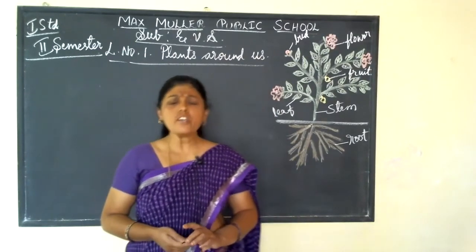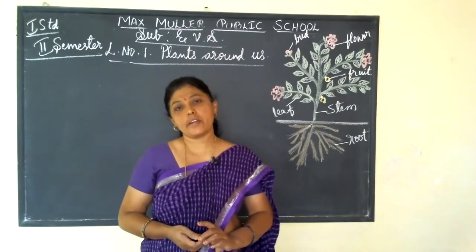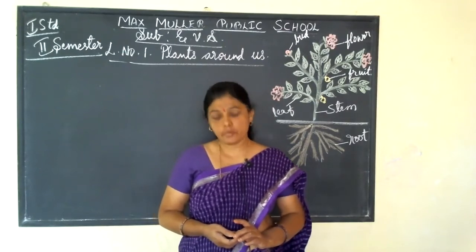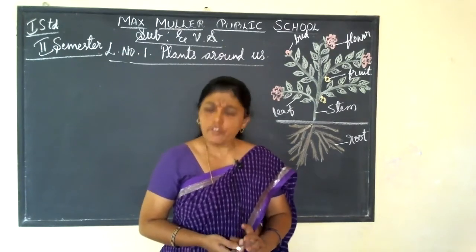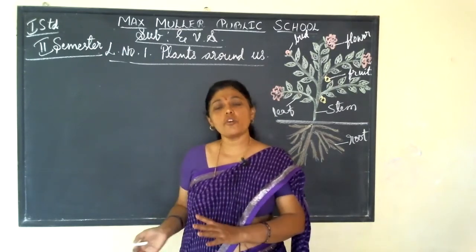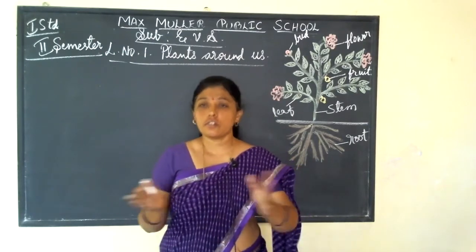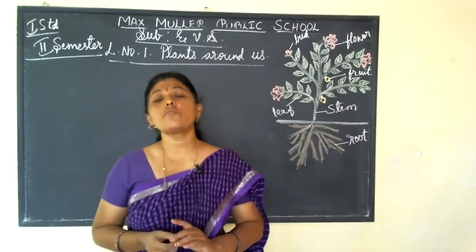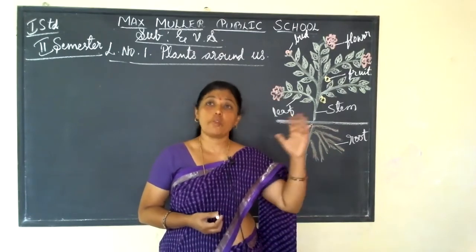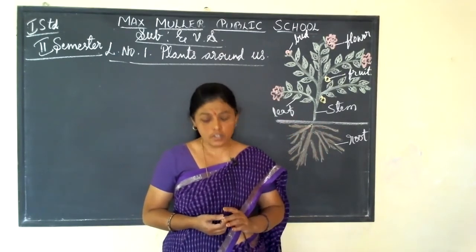So we are seeing many types of plants around us. Every day we are seeing many types of plants around us. Wherever you go outside, if you come out from your house, you will see so many different types of plants. Big plants, small plants, isn't it?